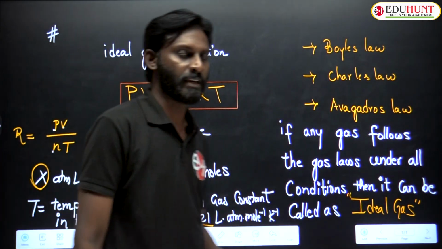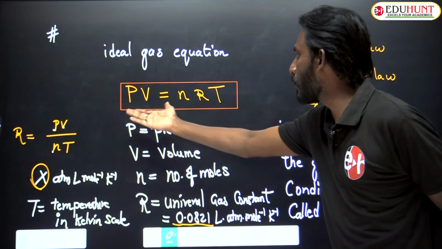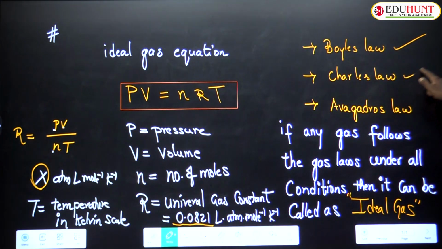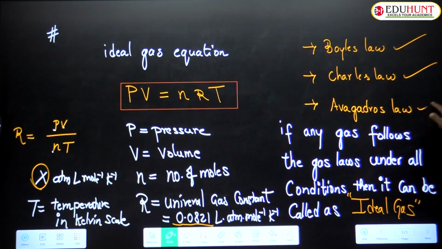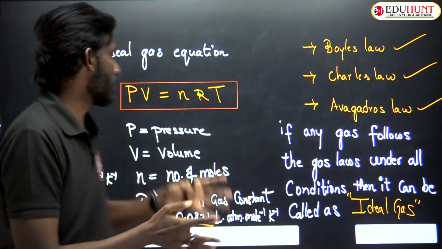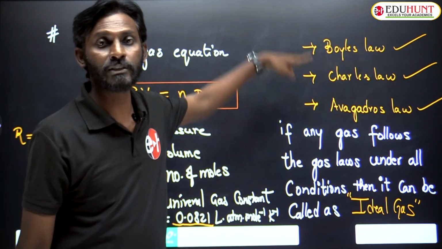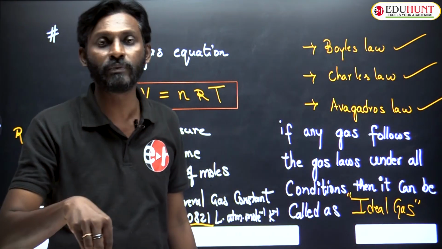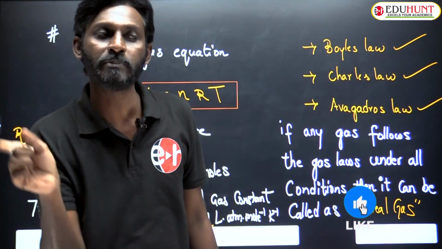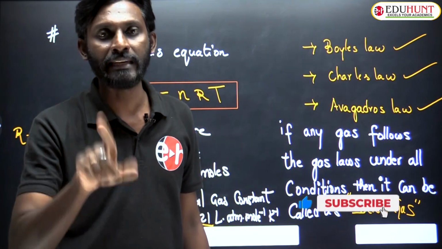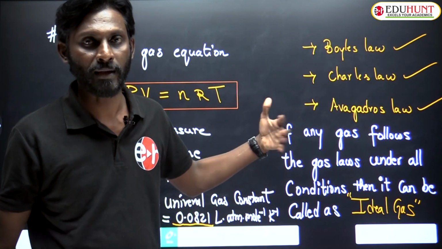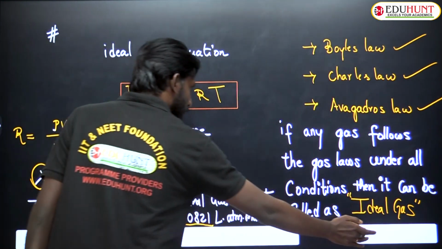Now do remember PV is equal to nRT. How did this equation come? Boyle's law has some equation, Charles' law has some equation, Avogadro's law has some equation. We combined all three and we got this. All these things we are going to study in states of matter. But in this video, I am going to explain the application of mole concept to the gaseous state. To do that, I need to explain this to you, otherwise you can't understand this topic.